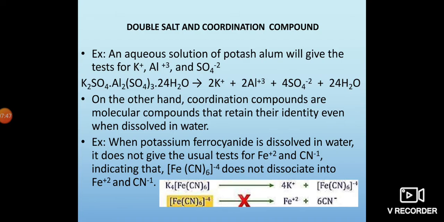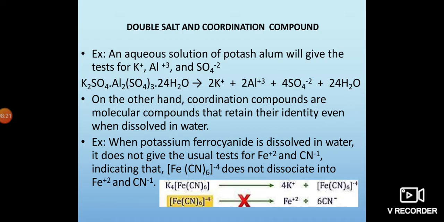Suppose one example is potassium hexacyanoferrate. When potassium ferrocyanide is dissolved in water, it does not give the usual tests for ferrous, that is Fe2+, and cyanide, CN-. This indicates that potassium hexacyanoferrate does not dissociate into iron and cyanide.